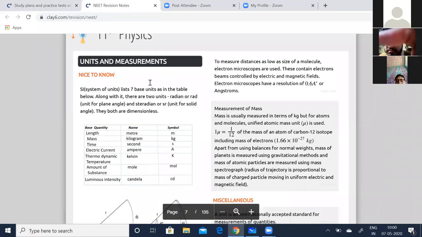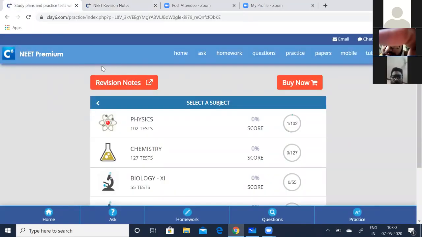Before that, let me also explain how you should. Now you can see there are so many tests here for physics, chemistry, and biology, some 102 tests. So soon after I briefly go through units and measurements, I'll do a sample test for you so that you will know how to get through that. Okay, so first,